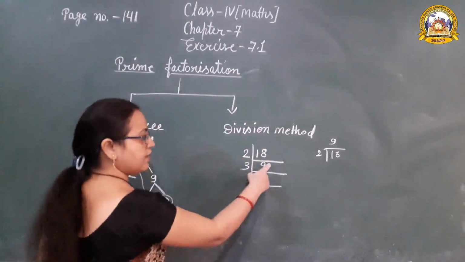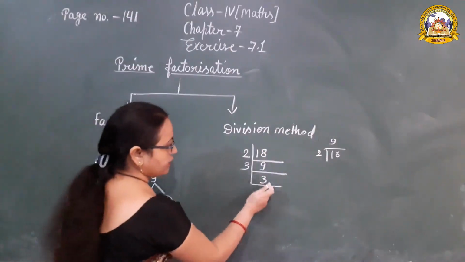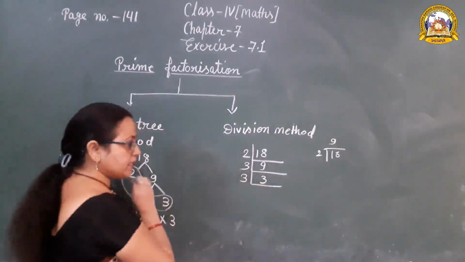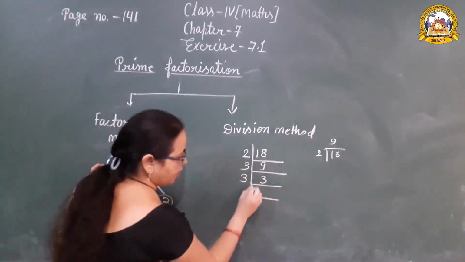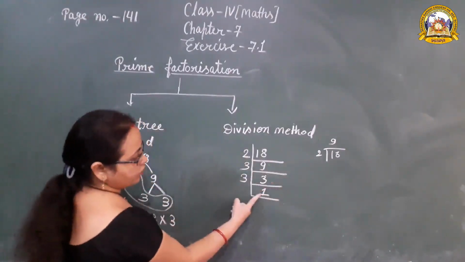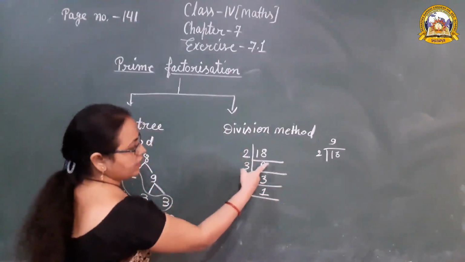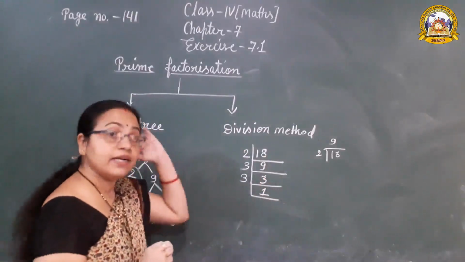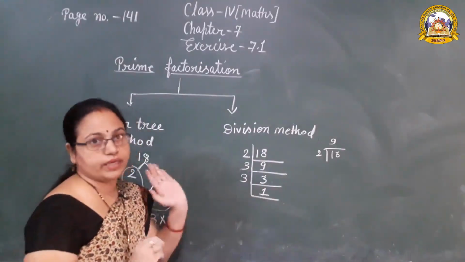Then again 3 is divided by 3. 3 1s are 3. 3 3s are 9, 2 9s are 18. Just like this we have to write till we reach 1.